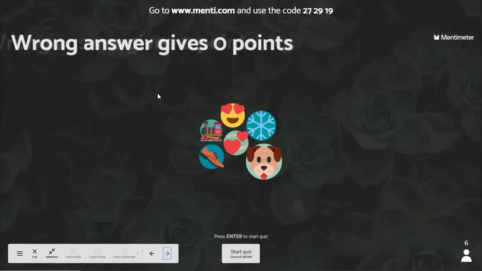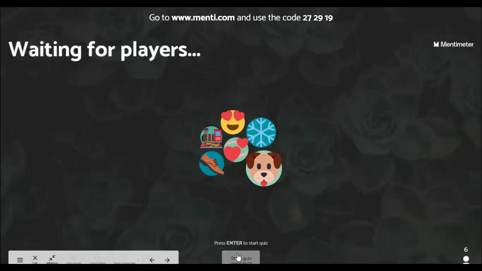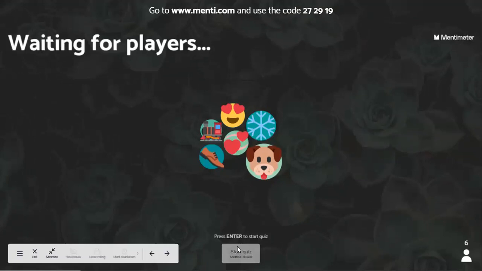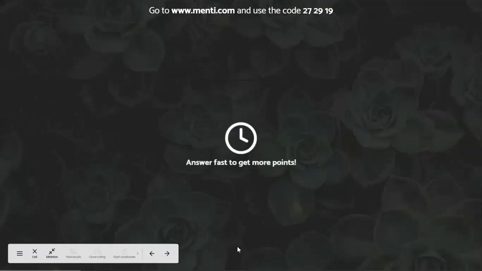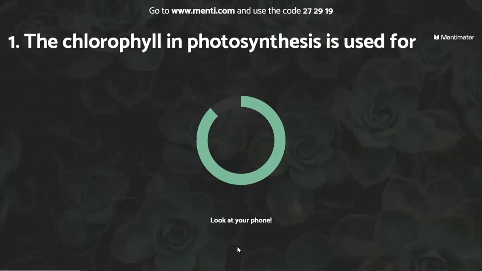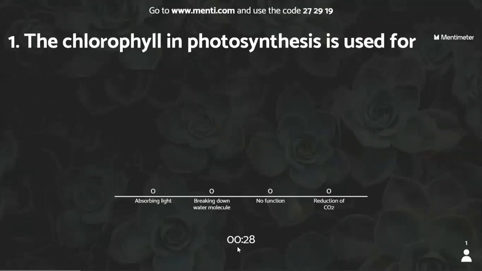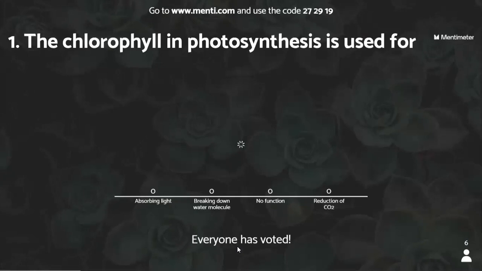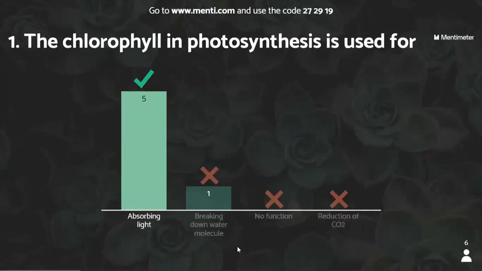Starting the quiz for the day. The very first question. Answer fast to get more points. The chlorophyll in photosynthesis is used for, I have taught you guys: absorbing light, breaking down water molecule, reduction of CO2, or no function. Twenty seconds more. Six have voted, everyone has voted. Five have made it right and one made it wrong.